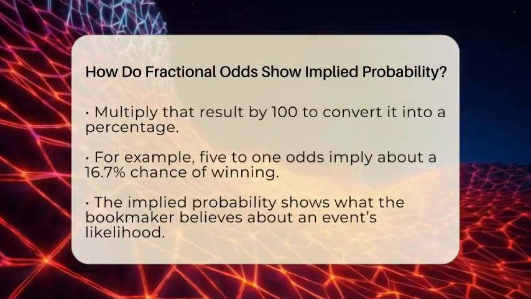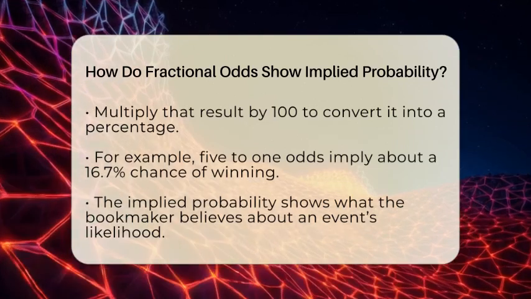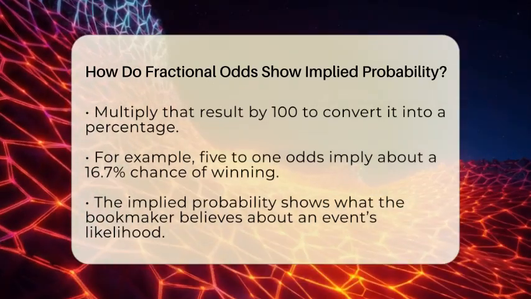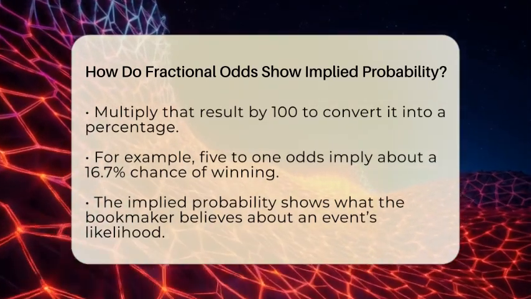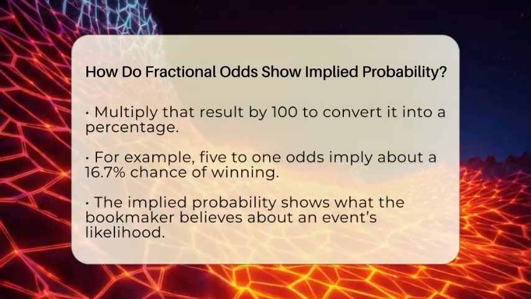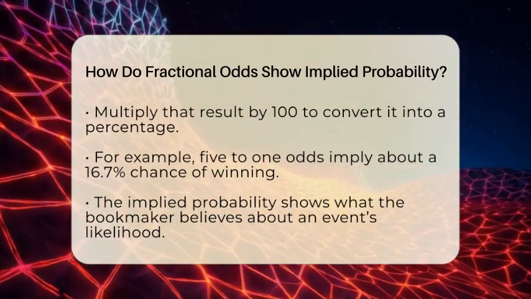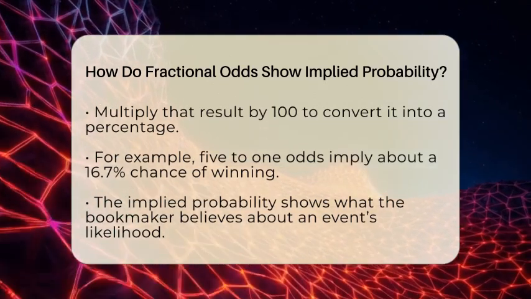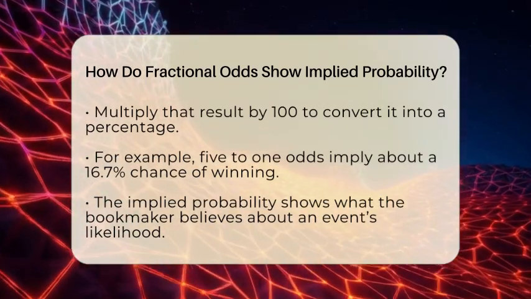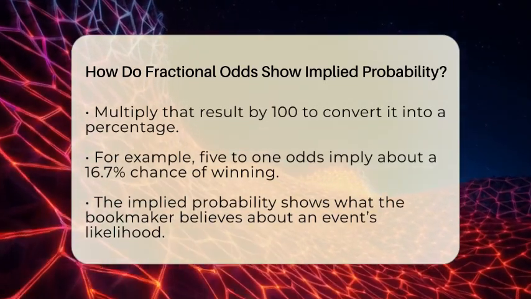For example, if the odds are 5 to 1, the implied probability is 1 divided by 5 plus 1, which is 6. So, 1 divided by 6 times 100 equals about 16.7%. This tells us that the bookmaker thinks there is roughly a 16.7% chance of that event happening.